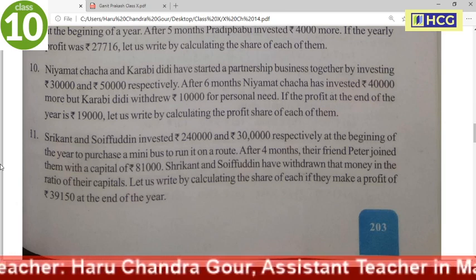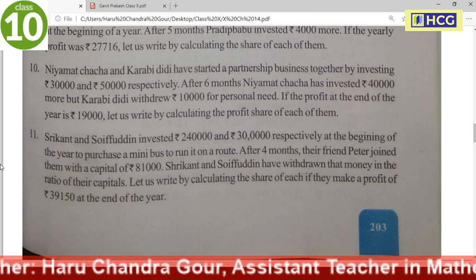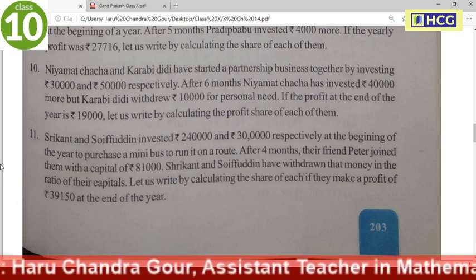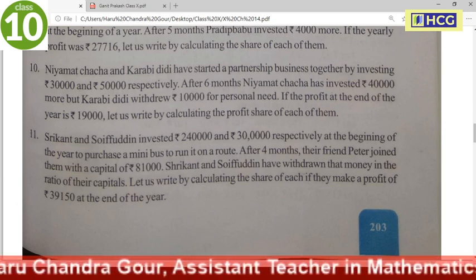At first, we calculate the capital ratio of Srikanth and Soifuddin.